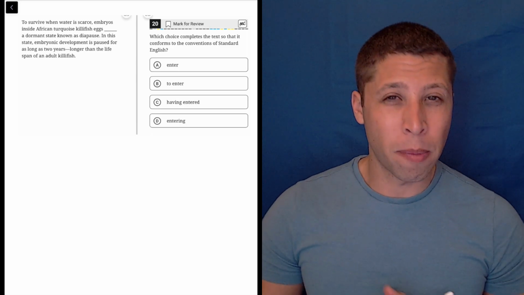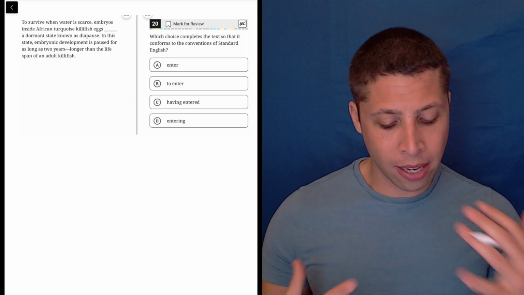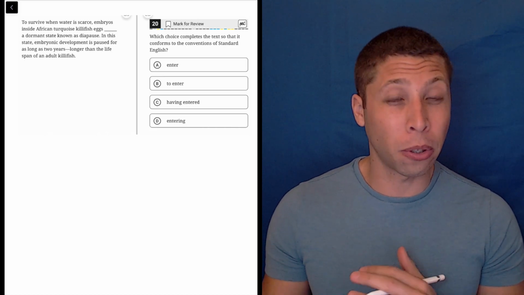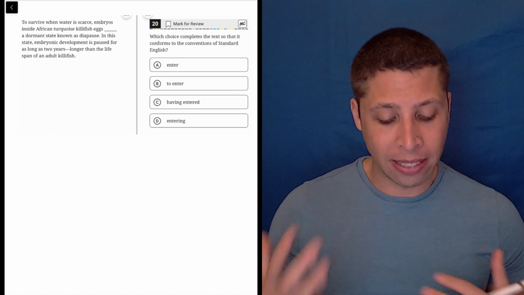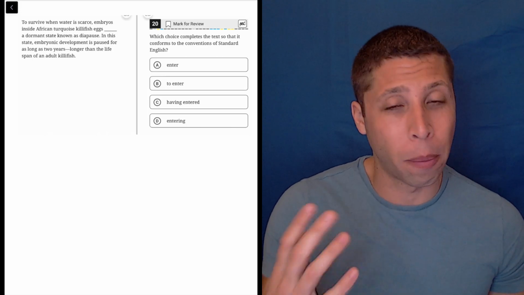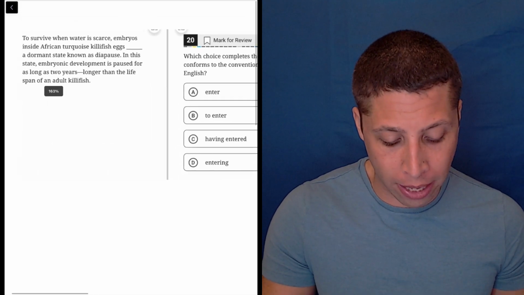This question reminds me of some others that we've seen in this section. It's got verbs, their tenses are changing, but it's less about singulars and plurals or past and present, and it seems to be more about just what's going to preserve the structure of this sentence. So we're probably just going to hear which one is right here.